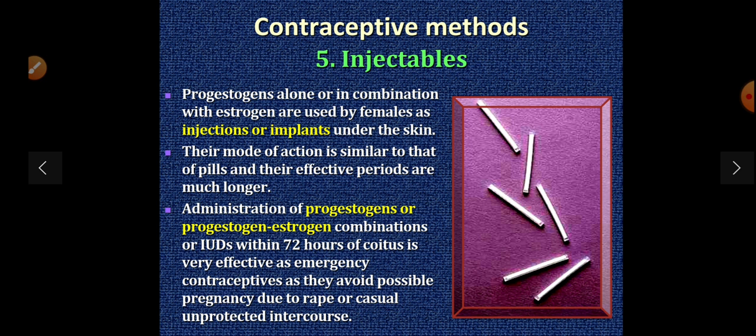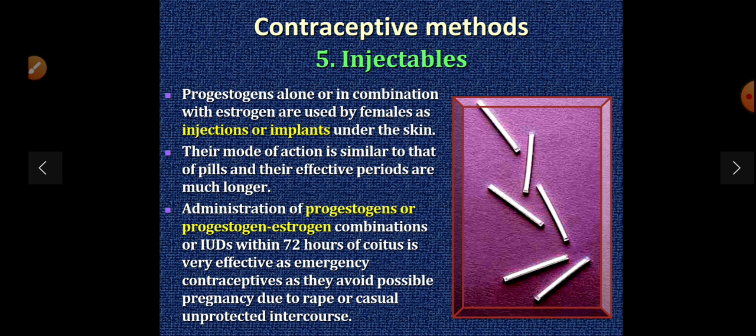Now injectables. Progesterone alone or in combination with estrogen is used by females as an injection or implant under the skin. Their mode of action is similar to that of pills and their effective period is much longer.